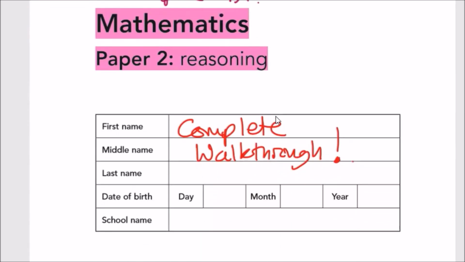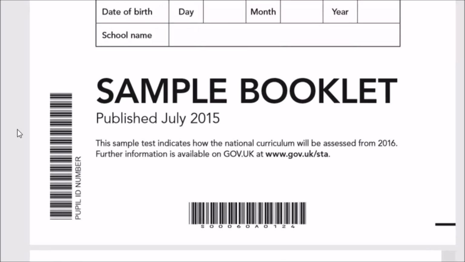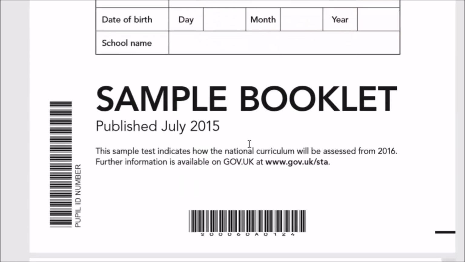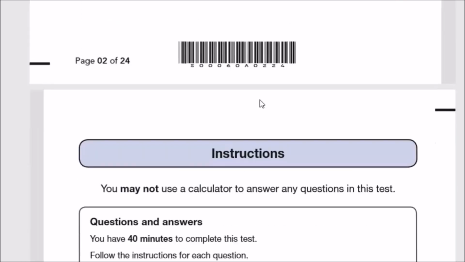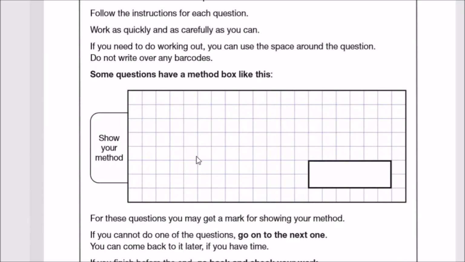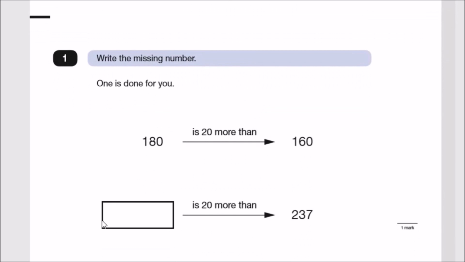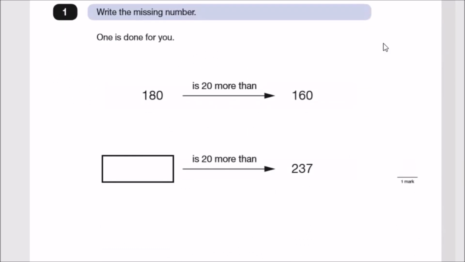So yeah, just a quick review. This is going to be a complete walkthrough and you can find this one within the Gov UK website. So just visit if you want to do the paper. Anyway, let's go straight into it. As usual, this takes 40 minutes to complete. You should do working out in these kind of boxes, but for me, I'm just going to do it anywhere and then just put the final ones into the white box. So, number one, let's see.